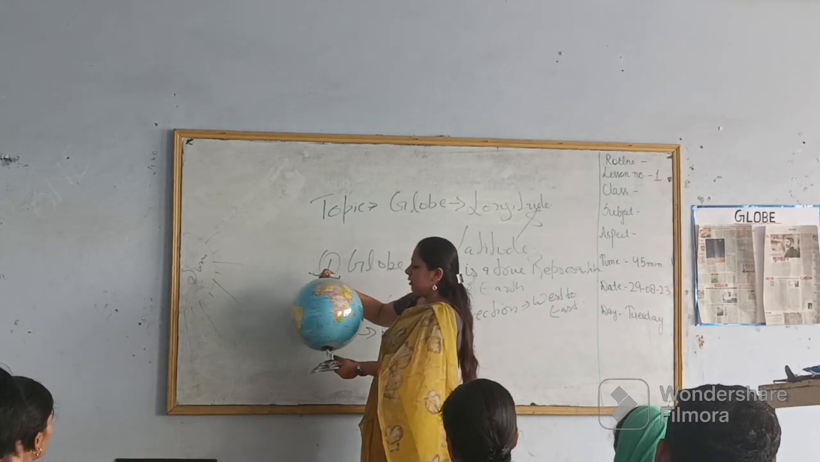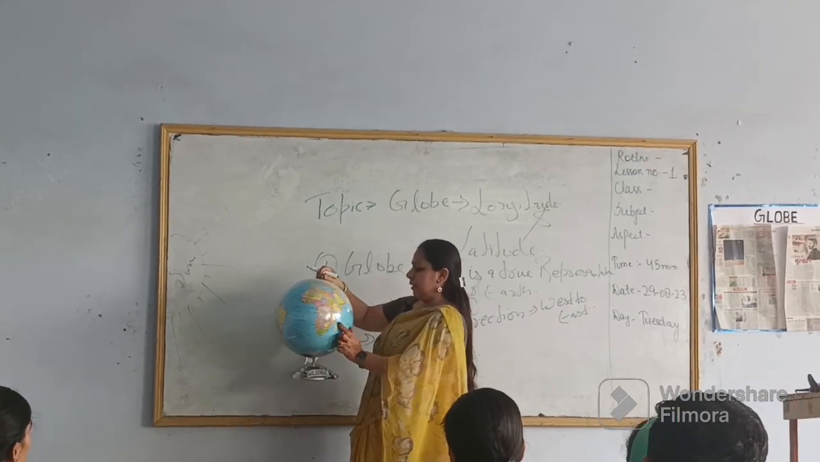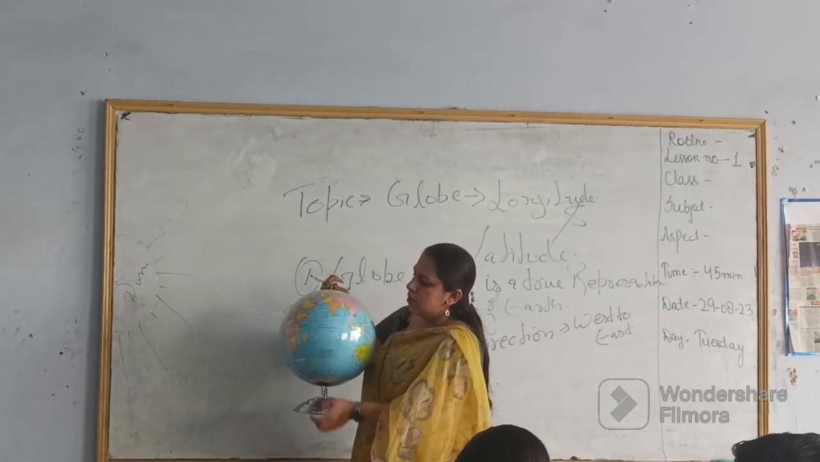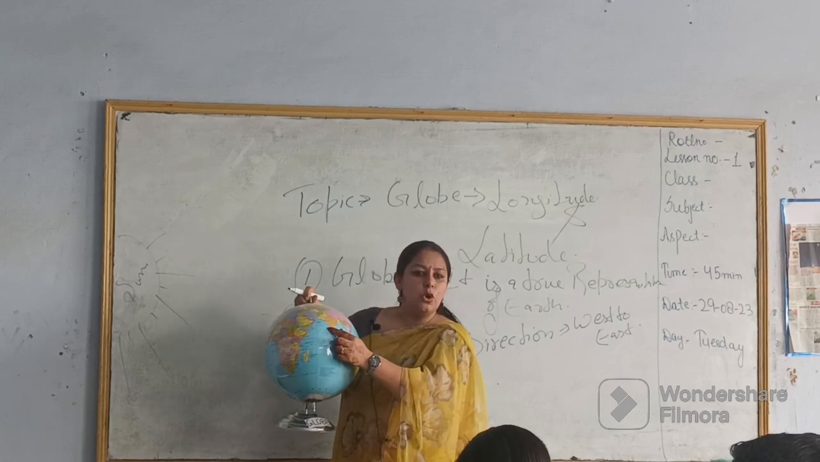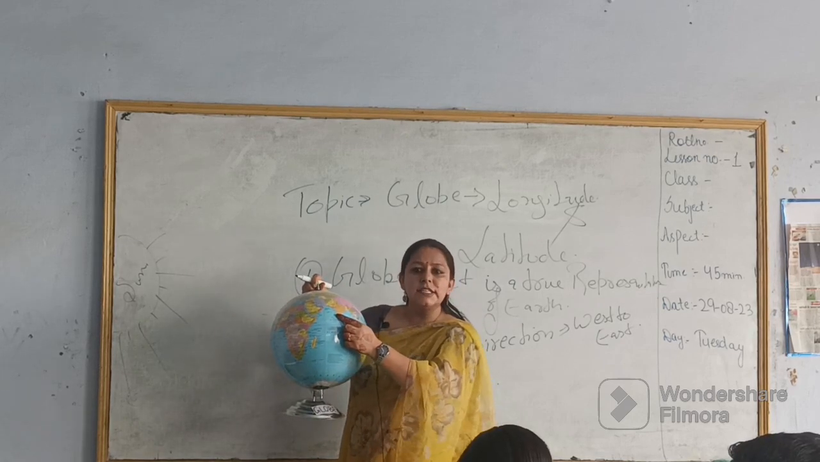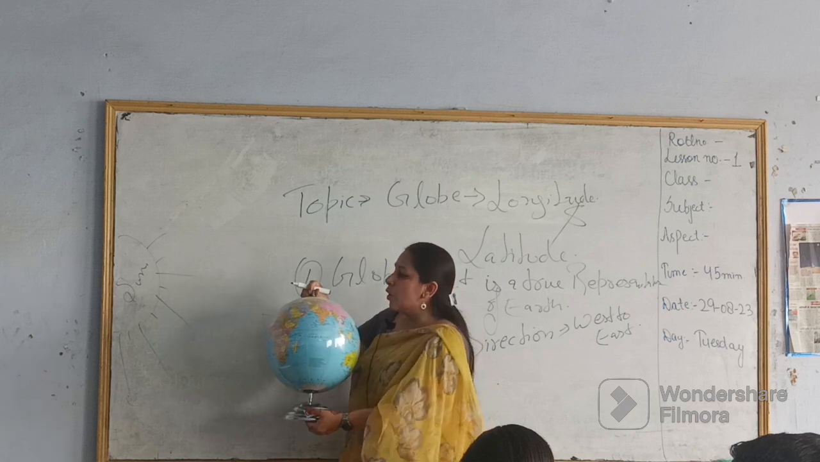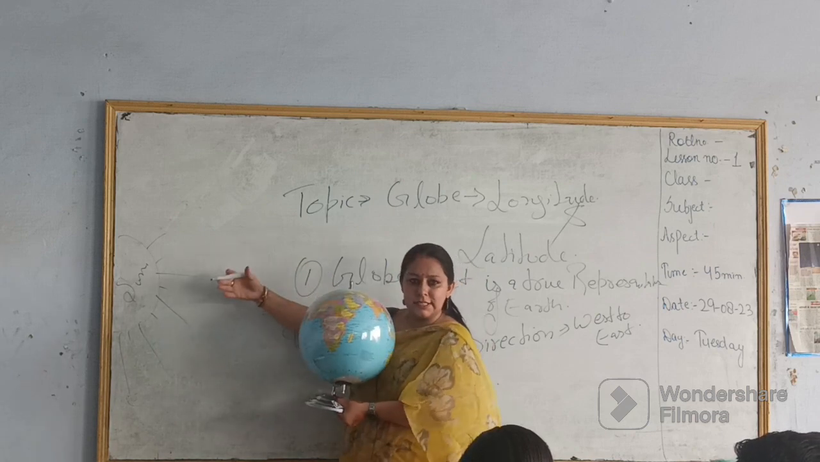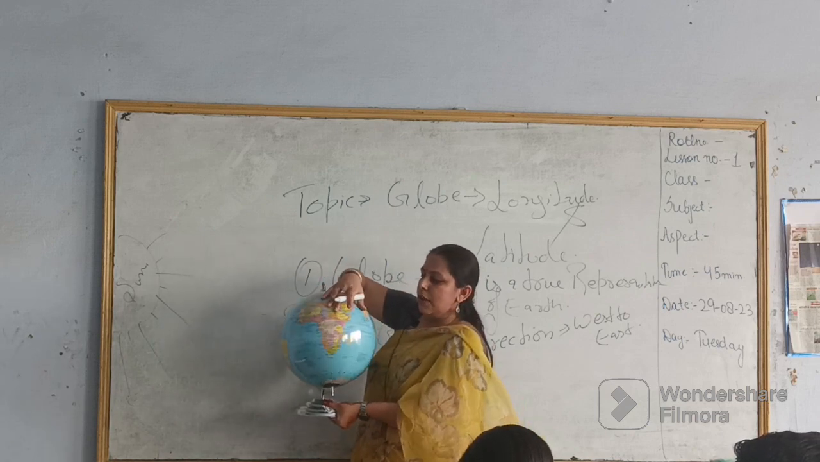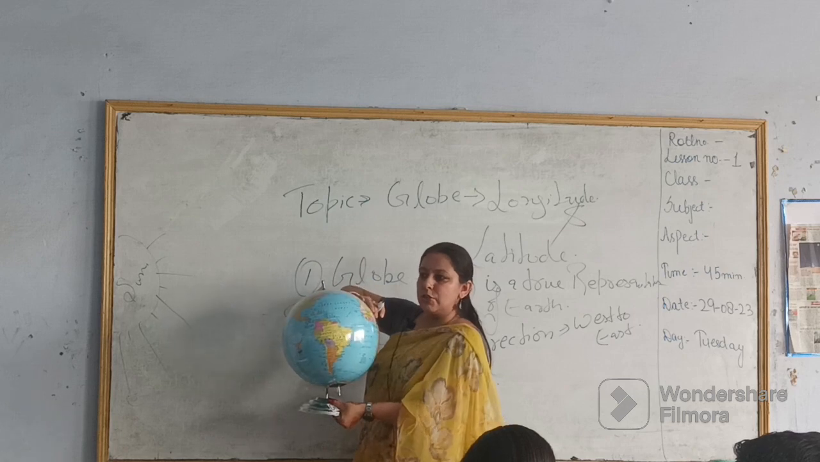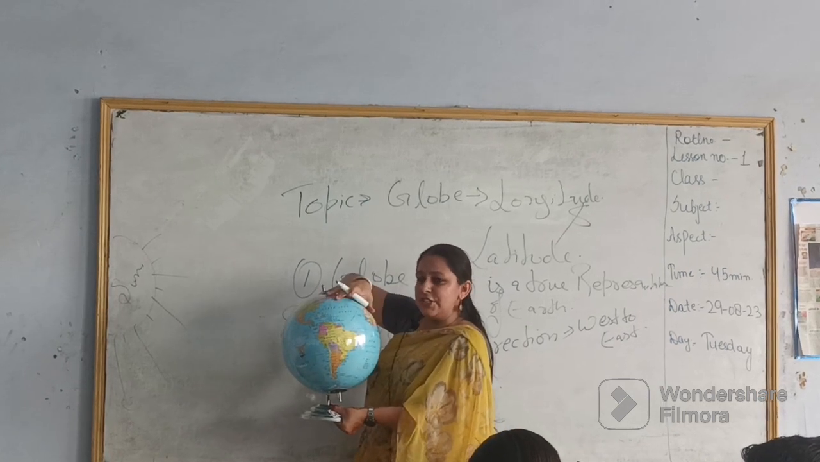So, this is our earth. Is India visible to all? Yes. So, if there is sun on this side, and we rotate this from west to east, for which